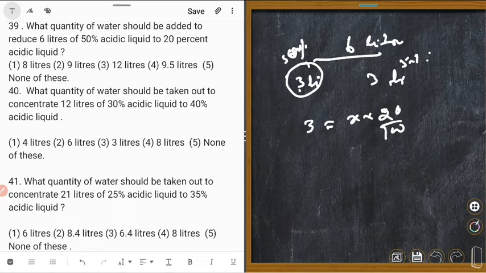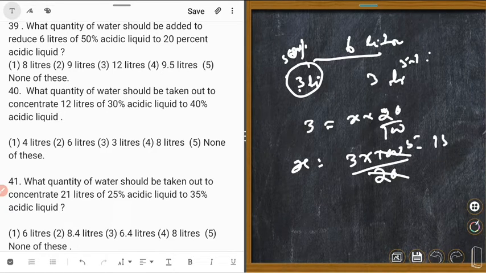So x into 20 upon 100 is equal to 3, x is equal to 3 into 100 upon 20. 20, how many? 5 times, is equal to 15 liter. We have to make the total 15 liter.